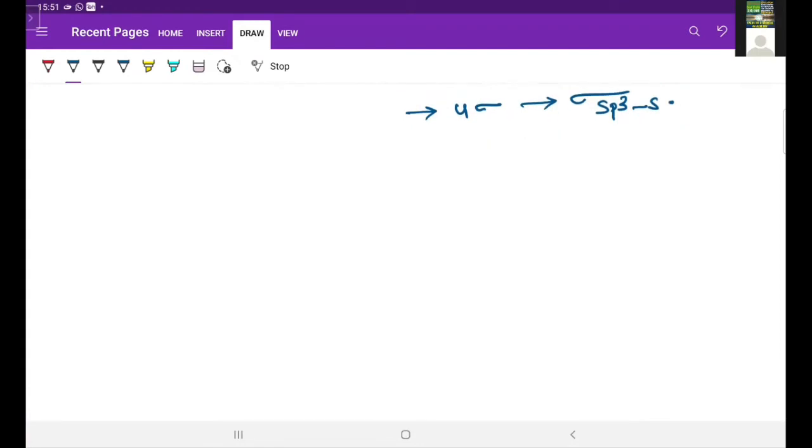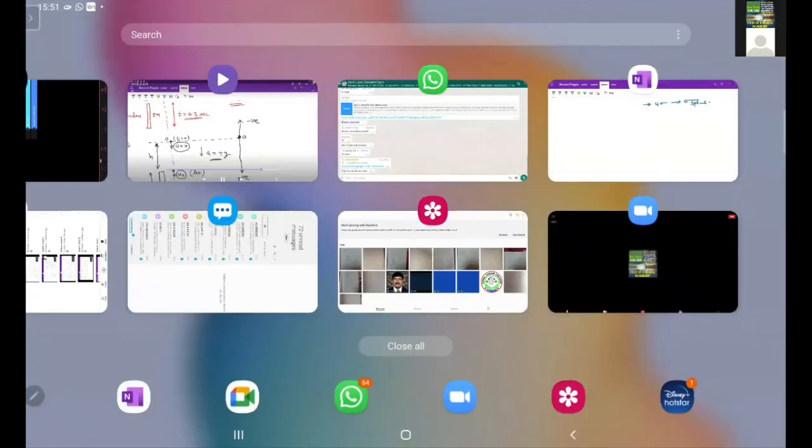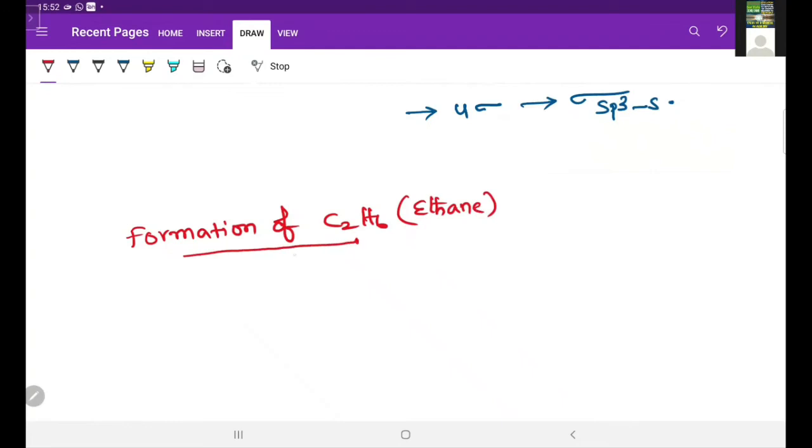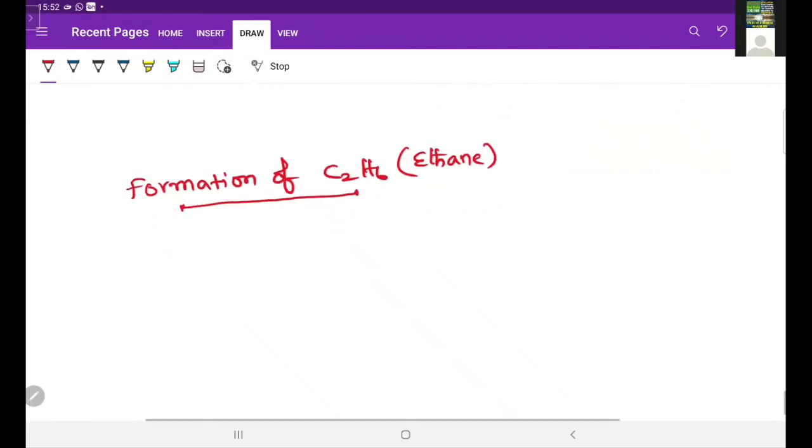And after this, next one is the formation of C2H6. C2H6 means it is ethane. So I will see how this C2H6 is formed. In this C2H6, carbon undergoes sp3 hybridization.